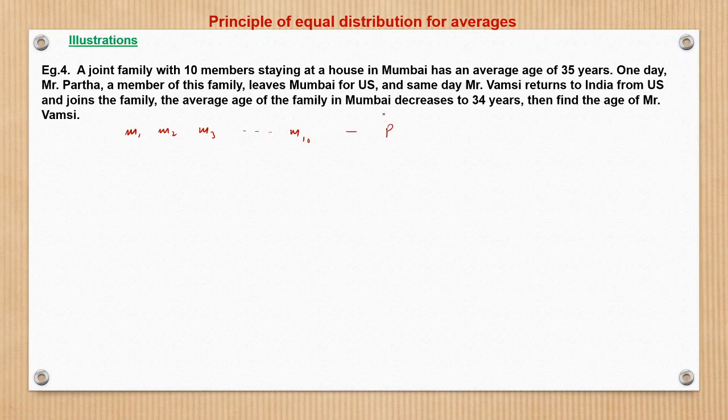Let that be M2 from here, right? And Mr. Vamsi joins as a member of the family. So when Mr. Partha goes away, the number of members reduces to 9. But when Mr. Vamsi joins, the number of members again becomes 10. So the new family has again 10 members, right?